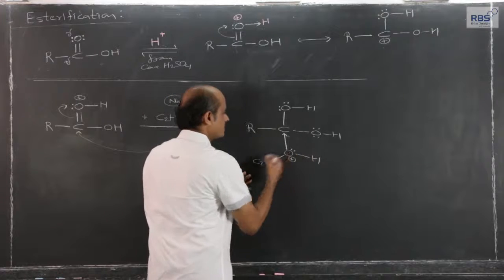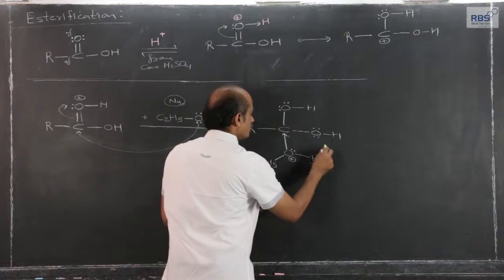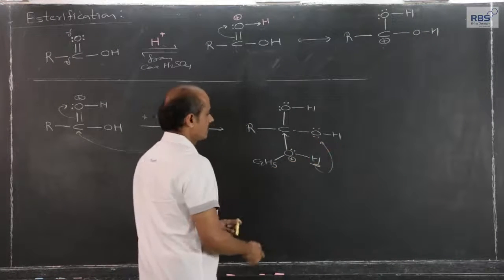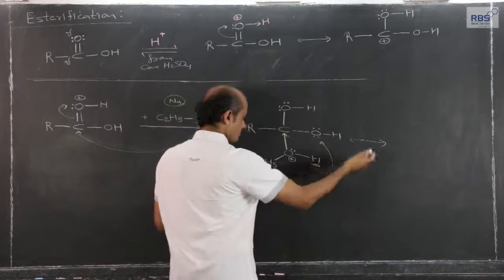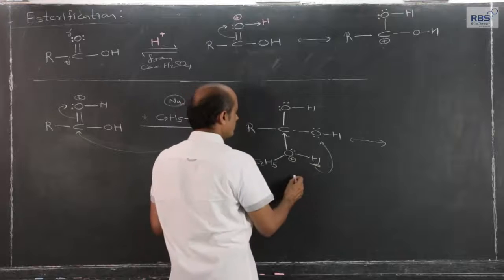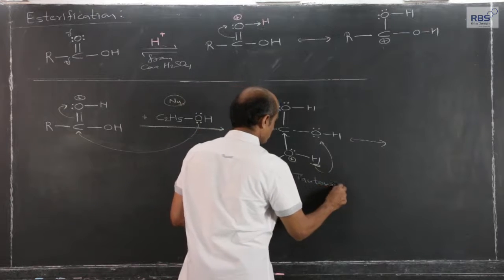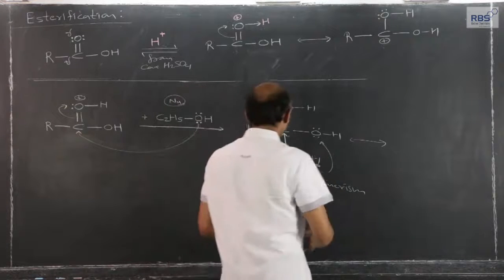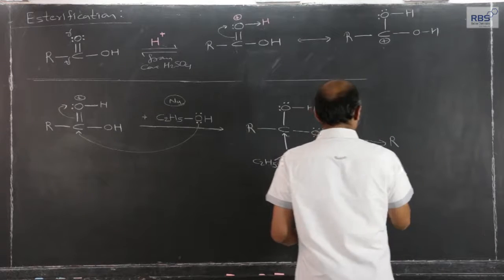The moment this lone pair is pulled, this hydrogen will shift to the lone pair of oxygen in OH, and what do we get? This process, the internal rearrangement, we call tautomerism, and let me write that now, the internal rearrangement.